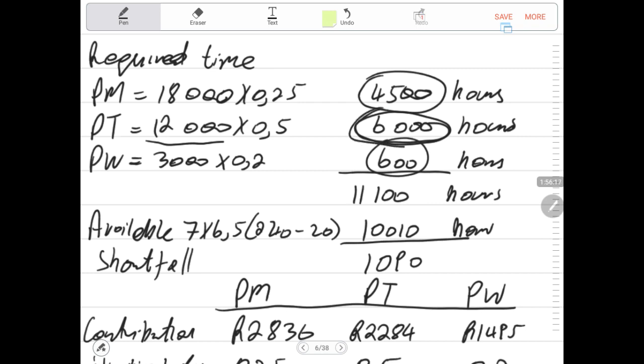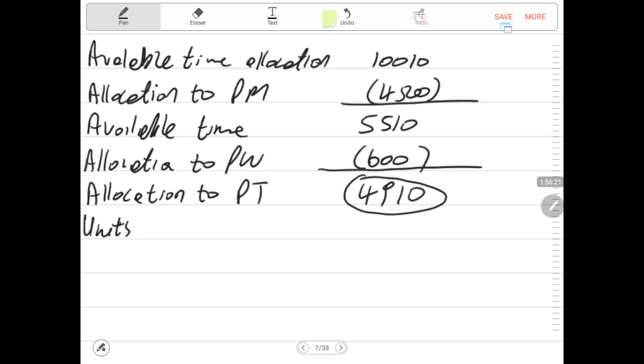But now that we don't have the 6,000, we only have 4,910, therefore how much can be produced and tested out of the 4,910 hours?